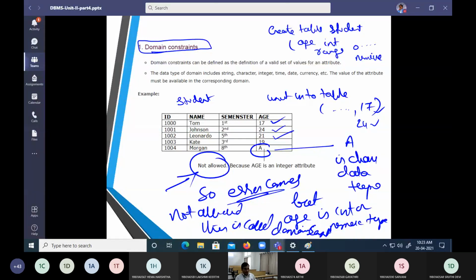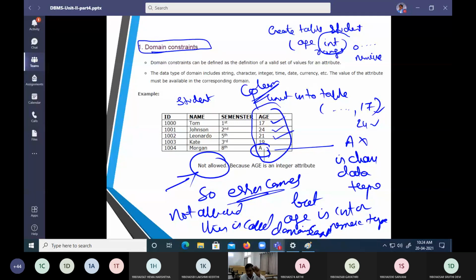So I have taken one column called age, and I have restricted its values to only integers. If I give some A, A is a character data type, and it will not fit into the table.